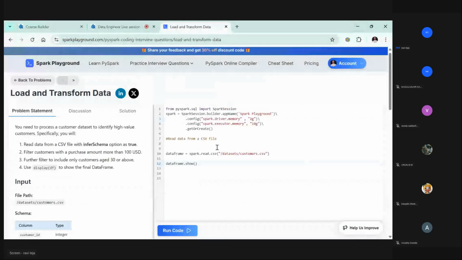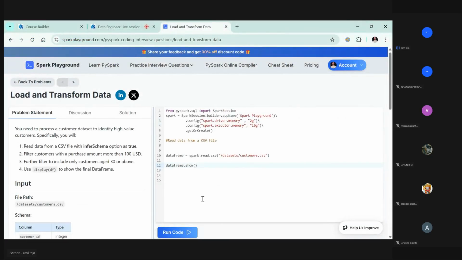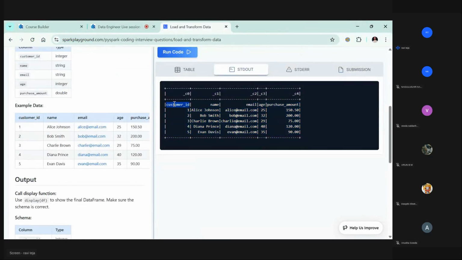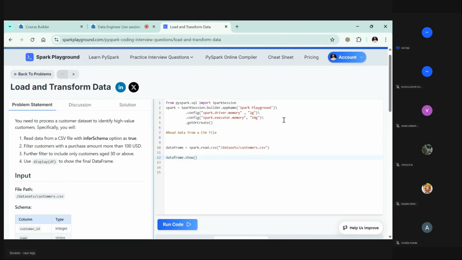So instead of having customer ID here, you can have it in the column place. Then you can understand that this column belongs to customer ID, this belongs to names, this belongs to emails, age, purchase amount, all this kind of stuff. So we have the option header. You are telling Spark that there is a header for this file.